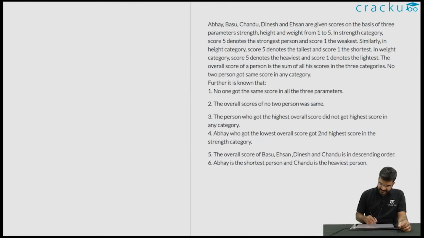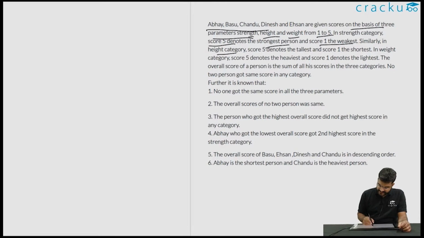In this question, it is given that there are 5 people, Abhay, Basu, Chendu, Dinesh and Ehsan, who are given scores on the basis of 3 parameters. The 3 parameters are strength, height and weight, and they are given scores from 1 to 5. In the strength category, 5 denotes the strongest person and 1 denotes the weakest person.